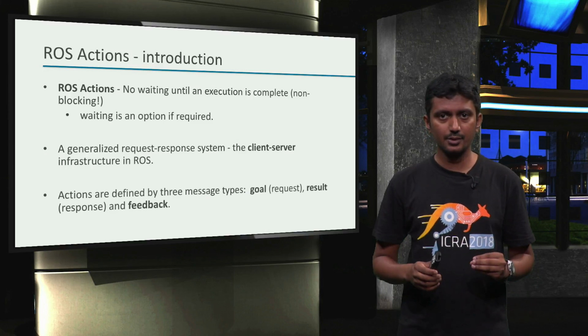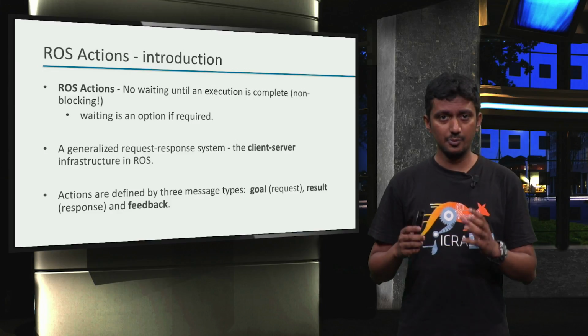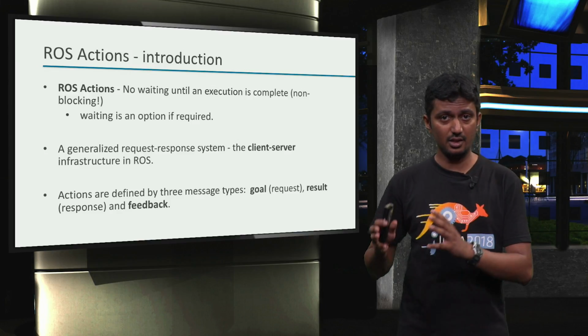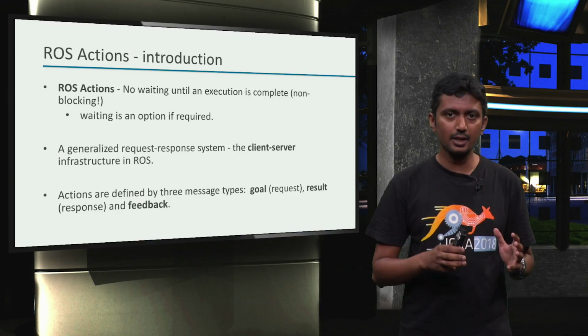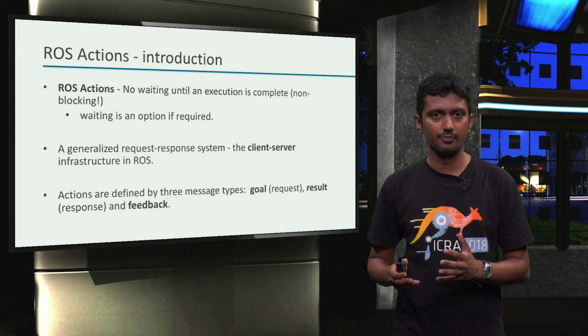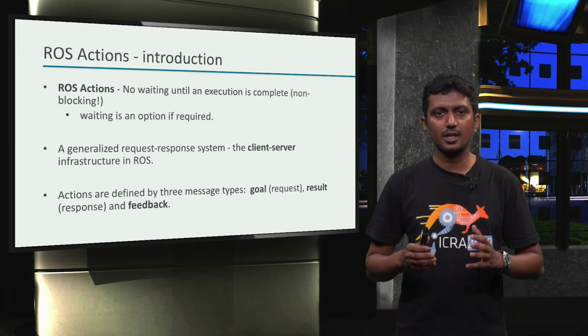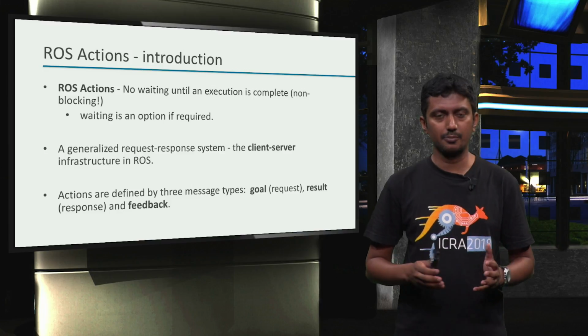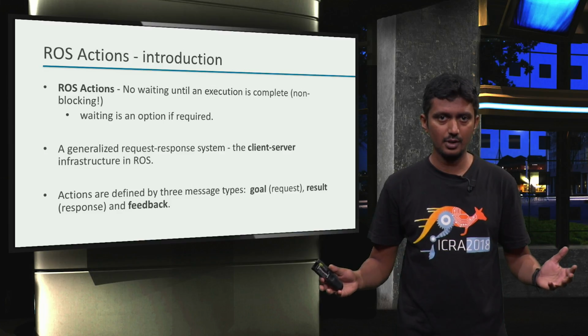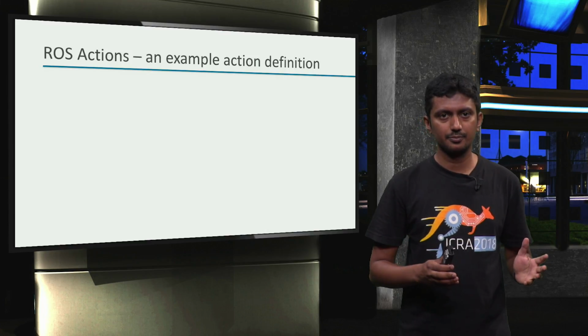In ROS actions, the request field is called the goal, the response field is called the result, and a new field, feedback, provides continuous feedback related to processing the goal request. For example, the feedback message could comprise the current position of a mobile robot with respect to its desired goal position. Let's now look at a simple example of an action definition.